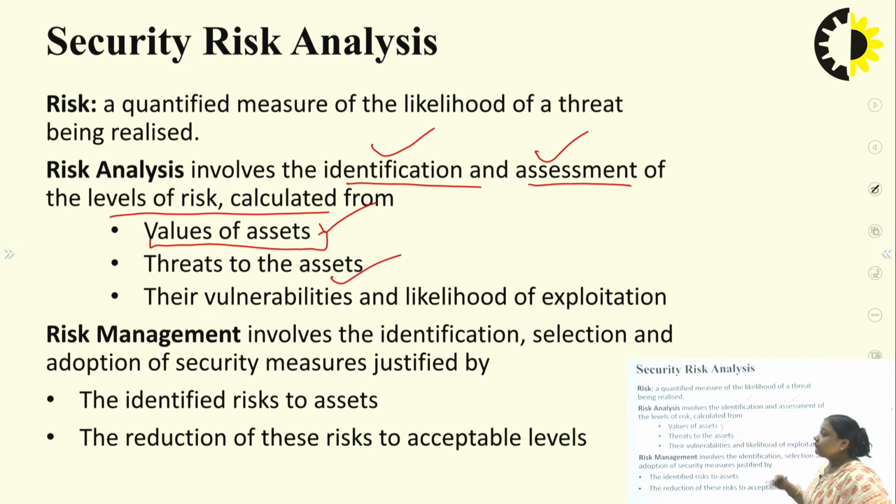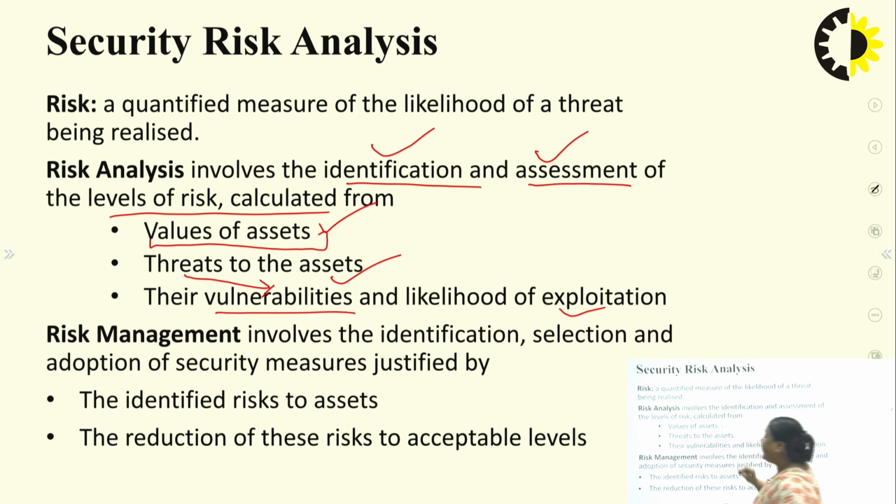What type of threats affect the assets? And third is their vulnerability and likelihood of exploitation. So what is vulnerability? Vulnerability is the loopholes in the system that threats can exploit to enter the system and exploit the information system.